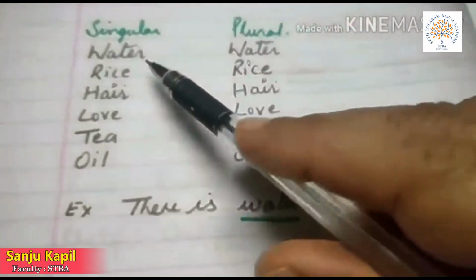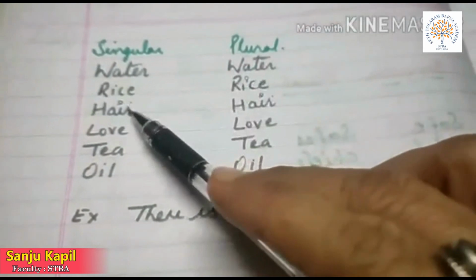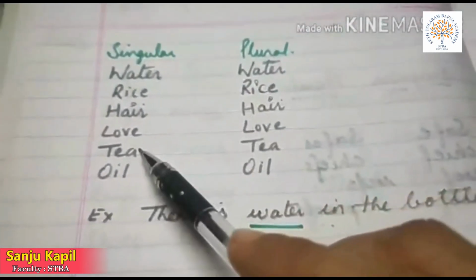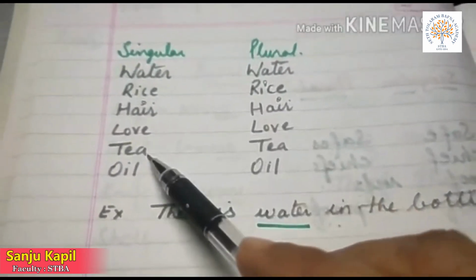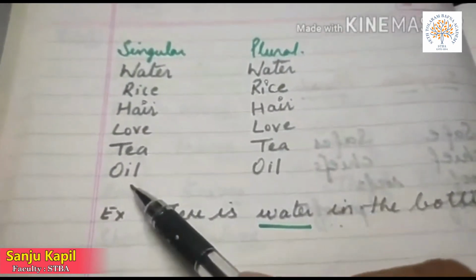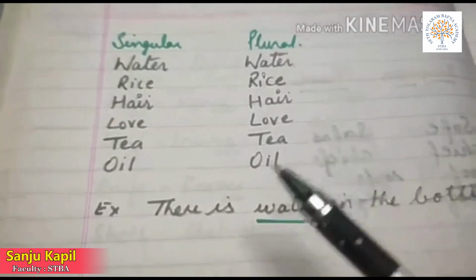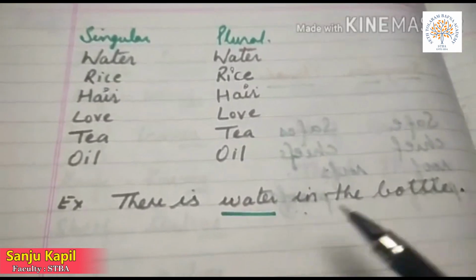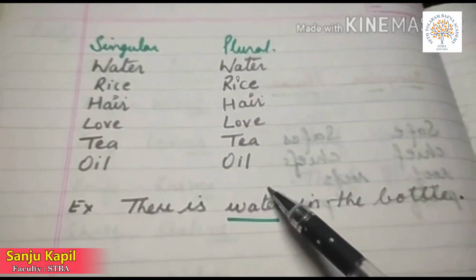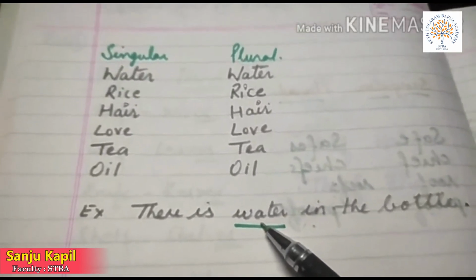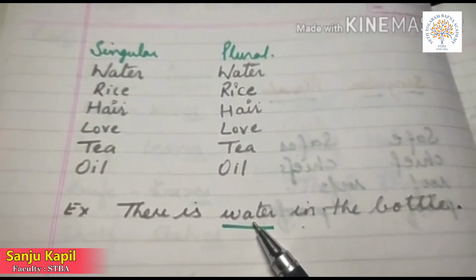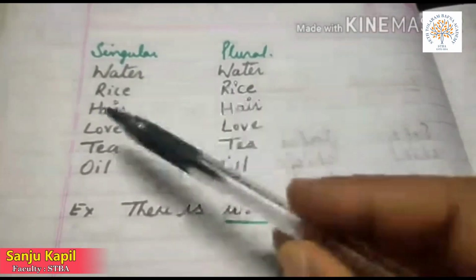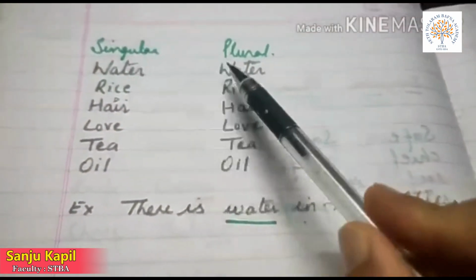For example, water, water; rice, rice; hair, hair; love, love; tea, tea; oil, oil. There is water in the bottle. Water is uncountable. Whether the water is more or less in the bottle, water will always remain water, whether it is singular or plural.